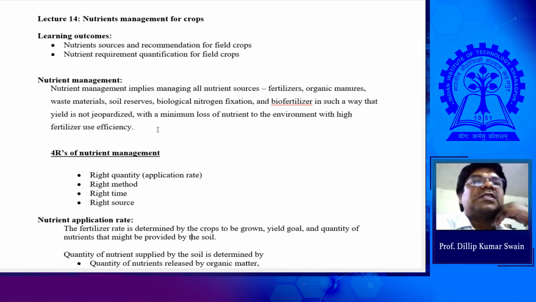However, for some other crops, I can say tomato, brinjal, okra, these are fruit vegetable crops where you are harvesting at different stages. Unlike rice, wheat and corn, which are harvested at one stage when the crop matures. Those crops are known as determinate crops, where the stages are very specific. You should supply nutrient at specific growth stages. But other crops are indeterminate, like tomato, brinjal, okra, where you are harvesting the vegetables in sequence, as and when they mature.